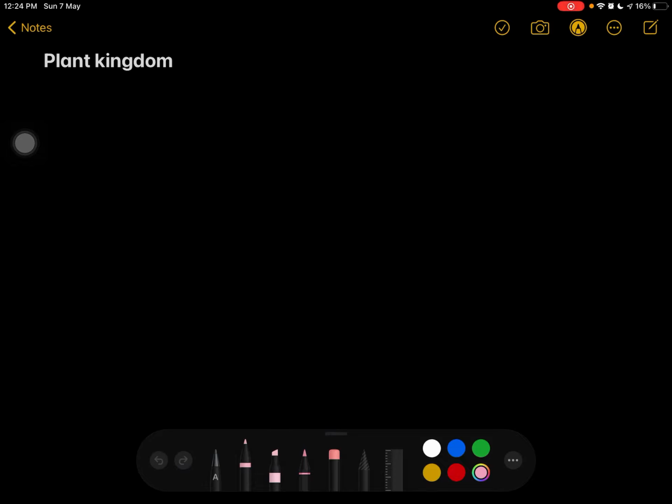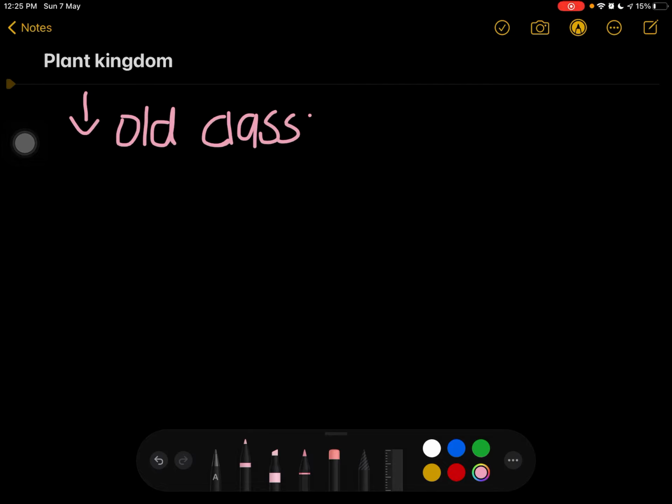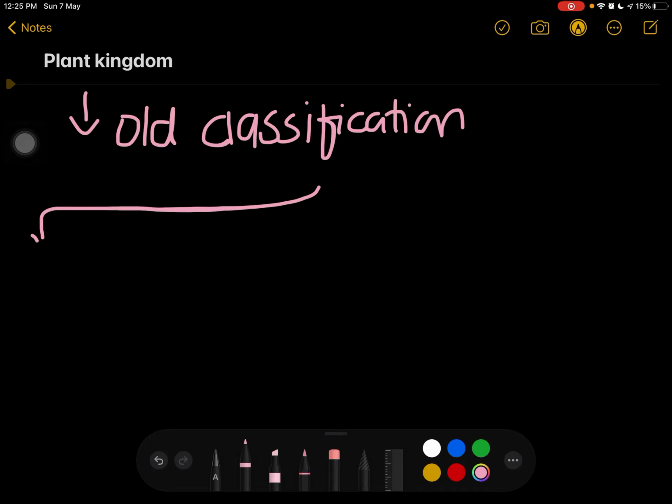So today we will start our new chapter, which is plant kingdom or kingdom plantae. So let's first discuss the basics. First, discuss the classification, which is based on the earlier scientists, like the old classification. Basically, this kingdom plantae is divided into two parts according to the old classification.